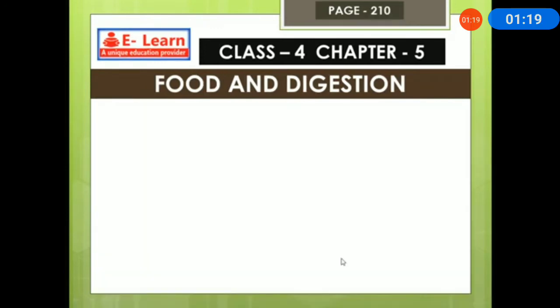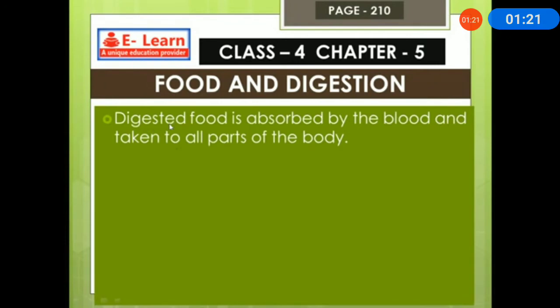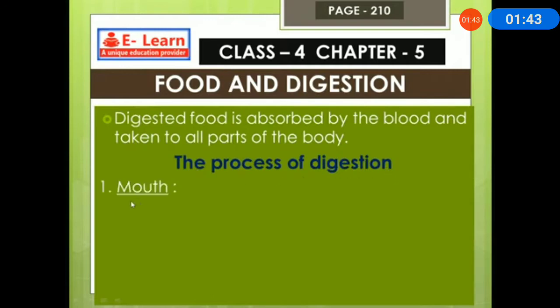Then, digested food is absorbed by the blood and taken to all parts of the body. Whatever food is digested will be absorbed by the blood and taken to all the parts of the body. Since blood flows throughout our body, the food will flow through the blood. Now we'll see the process of digestion.